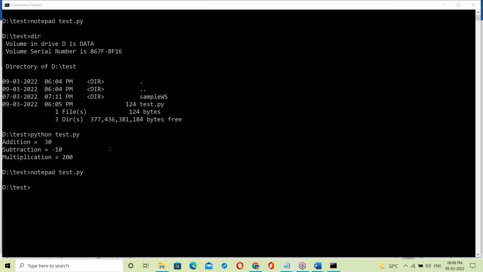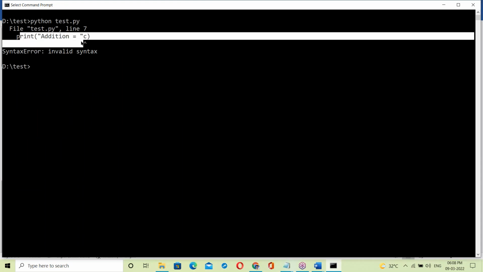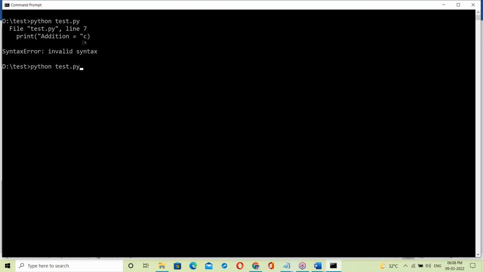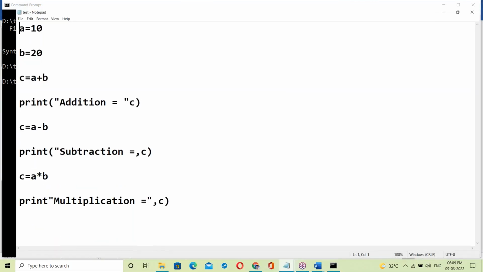Control S to save. One second. Now run it here. Yes, error at the 7th line. It showed only one error. It's not showing all the errors. Only one error, just only one error.